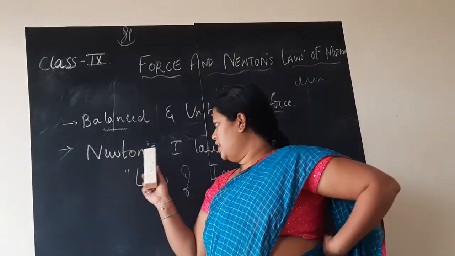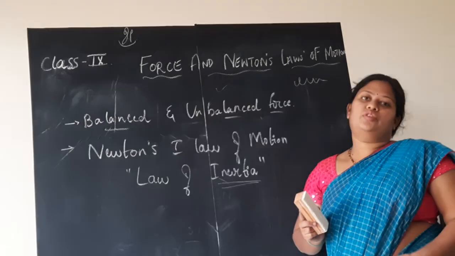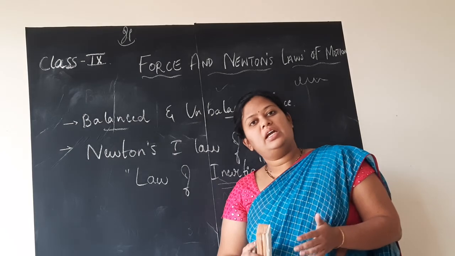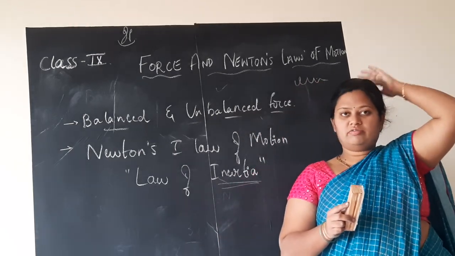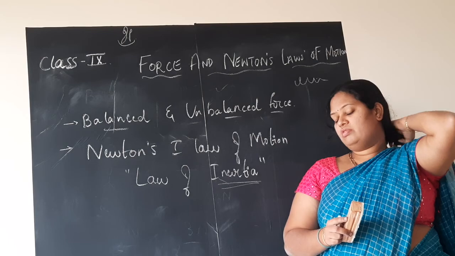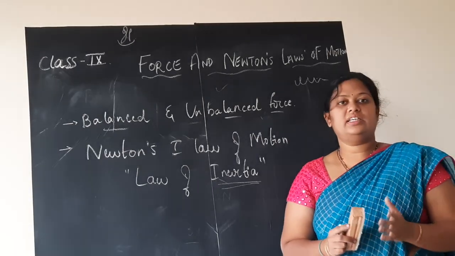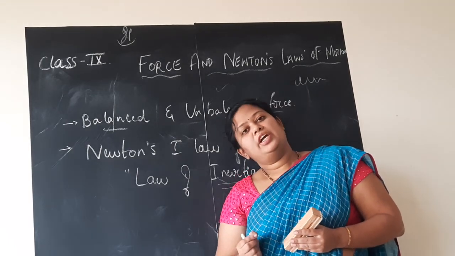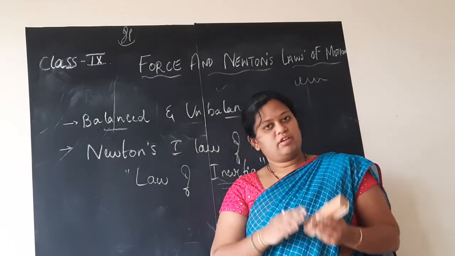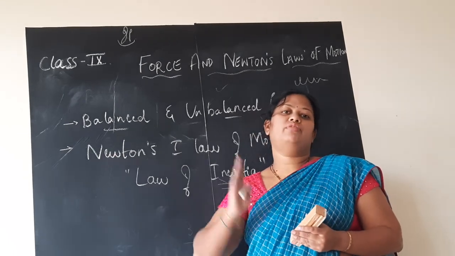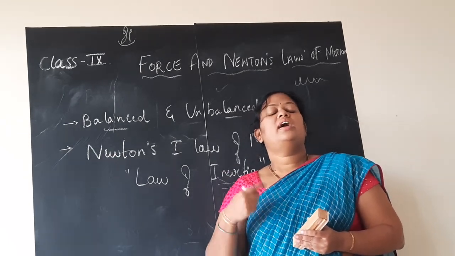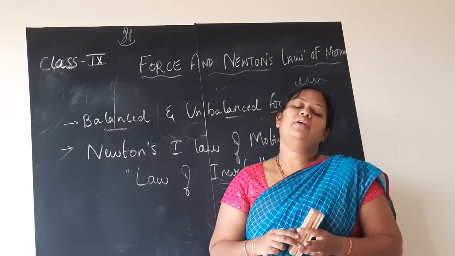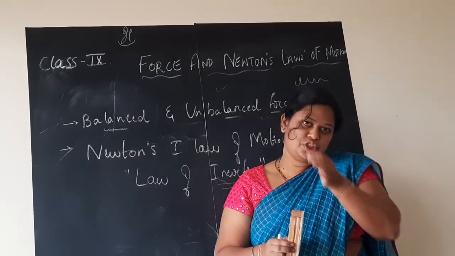Now let us directly go to the first law of motion. State Newton's first law of motion. Always the statements have to be written as they are. The statements of any law, children, have to be written as they are. You cannot change the statement. So: every body or every object continues to be in the state of rest or in the state of uniform motion unless and until an external force is acted on it. This is the statement of Newton's first law of motion.